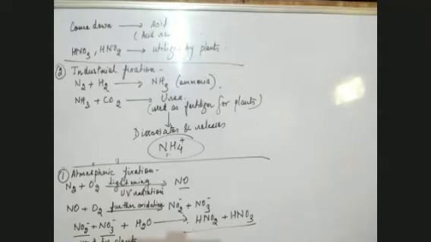The second type is industrial fixation. Another usable form of nitrogen we get is the ammonium ion, and this ammonium ion can be used by living organisms. Before that, in atmospheric fixation, in the presence of lightning, we got nitrites and nitrates, which are again usable forms of nitrogen and can be used by the plants. Now we come to the third type of nitrogen fixation, and that is biological fixation.